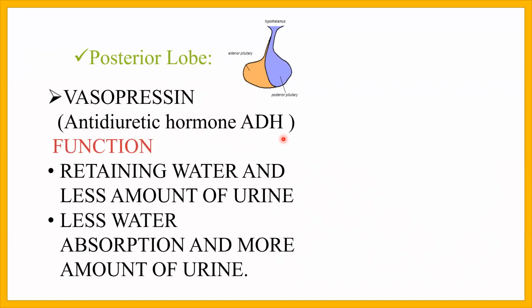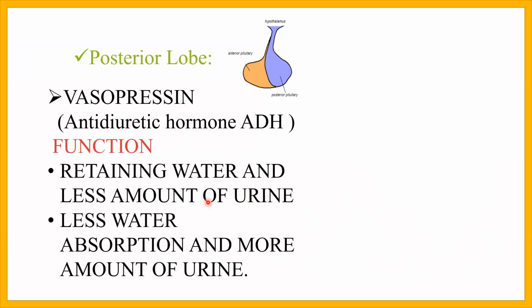Vasopressin retains the water and results in less amount of urine. It increases the rate of reabsorption of water from nephrons.